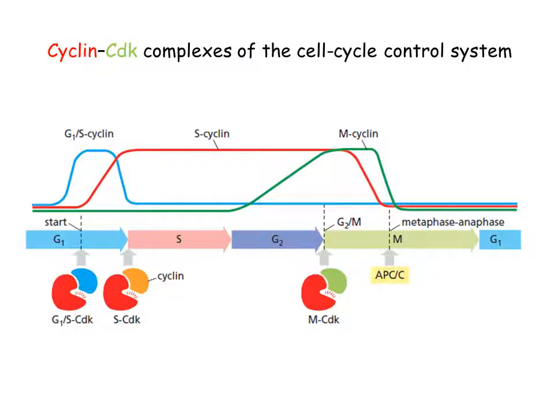This is a diagram to show you the production of cyclins and their elevated levels. When the cell is in G1 phase, at the late G1 phase, G1/S cyclins are produced, and in the late G1 phase they are going to attach with G1/S CDK.